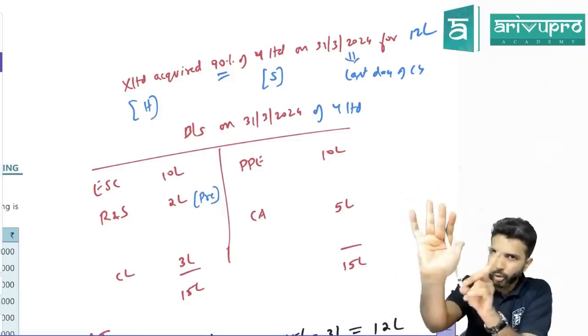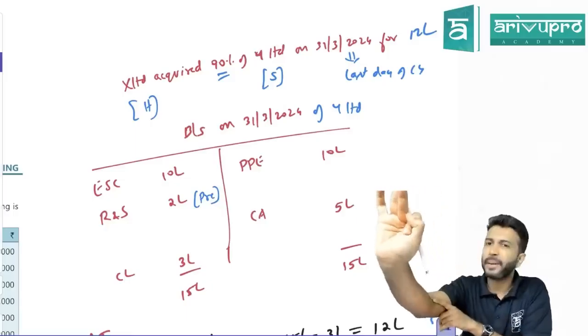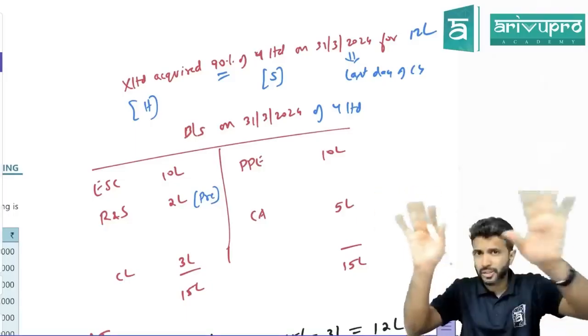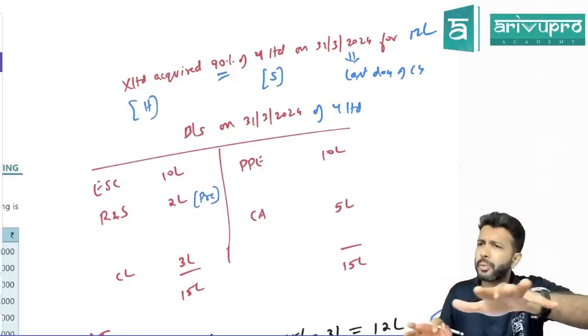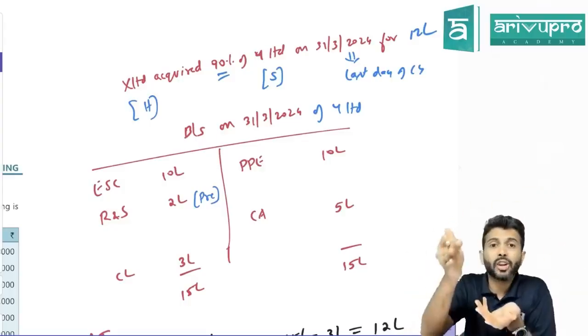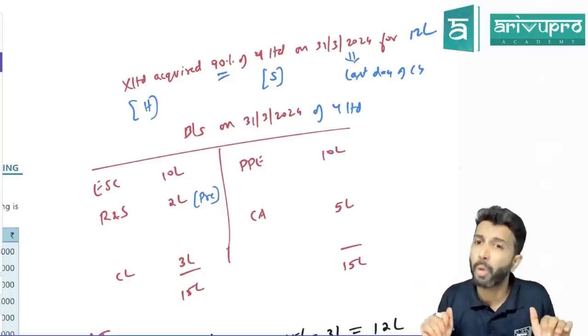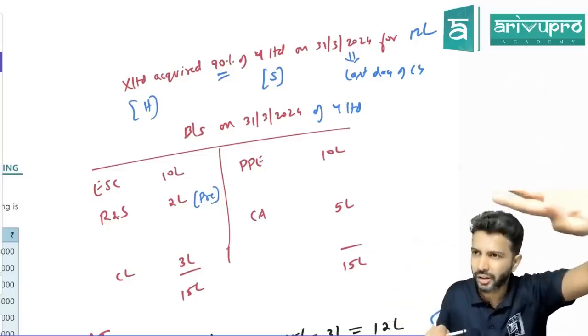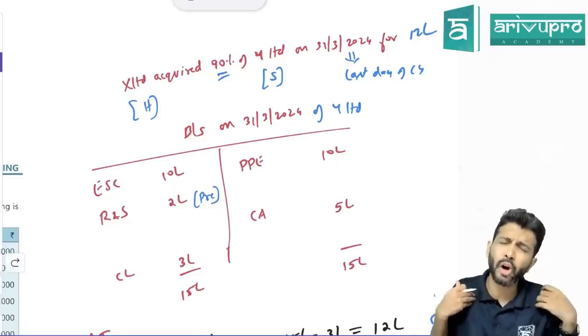Sir, normally you prepare general reserve and P&L account. You prepare working note number 2, general reserve, and working note number 3, P&L. Why? Because in the P&L there will be many components, and in those components we want to know how much is pre and how much is post. That's the reason we prepare working notes 2, 3 and so on. Here, do we have that, pre and post?